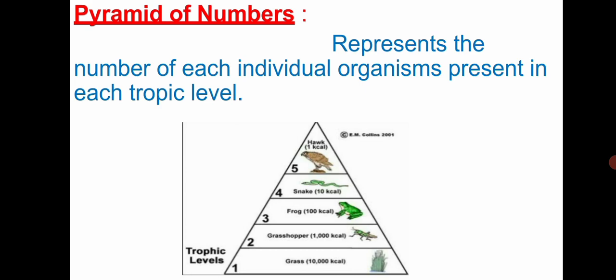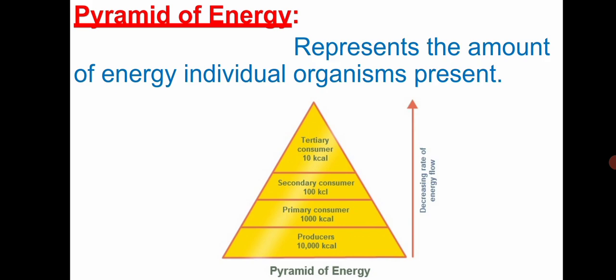Then the grass is eaten by grasshopper, the grasshopper is eaten by frog, then by snake, and finally eaten by hawk. Here the number of individual organisms is arranged based on the trophic level, so it is called a pyramid of number. Via this pyramid, the food energy is passed from one consumer level to another. Similarly, the pyramid of energy represents the amount of energy present in each trophic level. In a pyramid, the producers occupy the bottom, then primary consumers, secondary, tertiary, and at the top the decomposers.